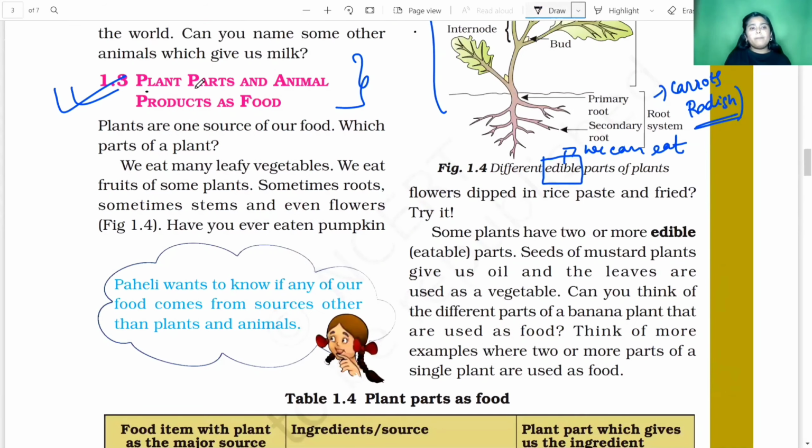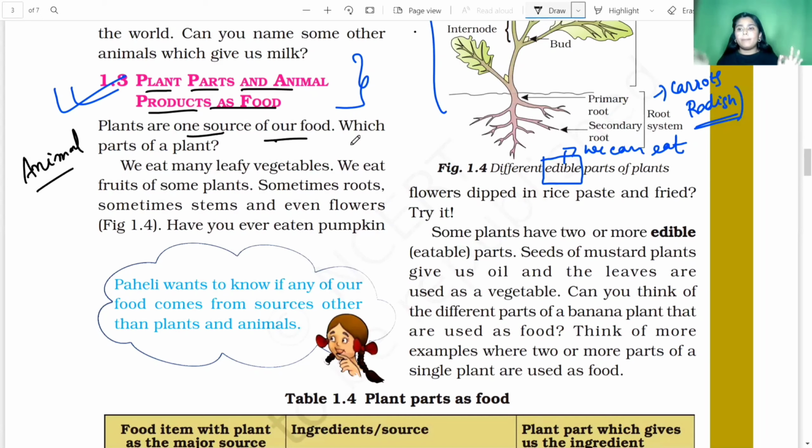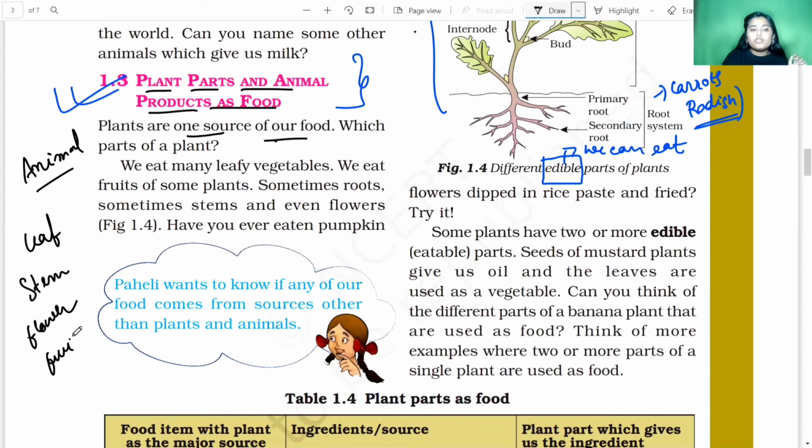Today we are going to start from 1.3, that is plant parts and animal products as food. So let's begin. Plants are one of the sources of our food, because the other source is animals, right? Can we eat the parts of the plant? Yes, we can eat the parts of the plants. So we can eat different parts of the plant, may it be the leaf, the stem, the flower, the fruit, or the roots of the plant.